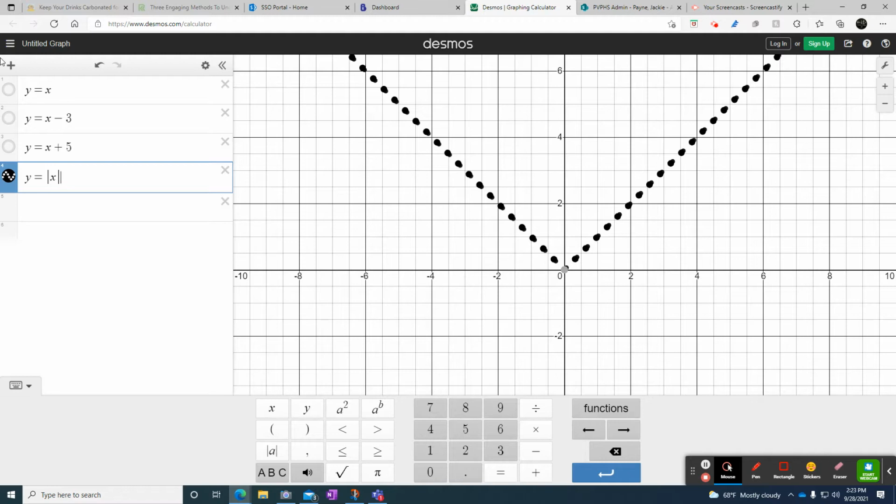And don't forget to label it. That is y equals absolute value x.